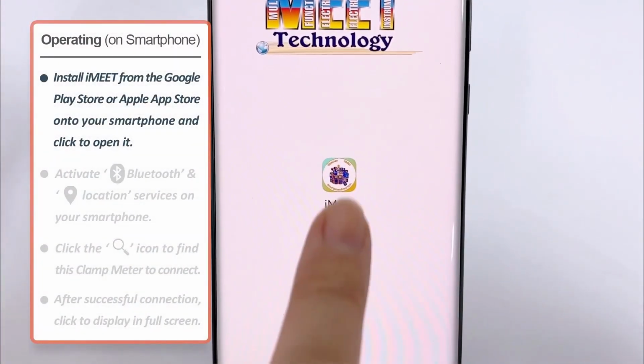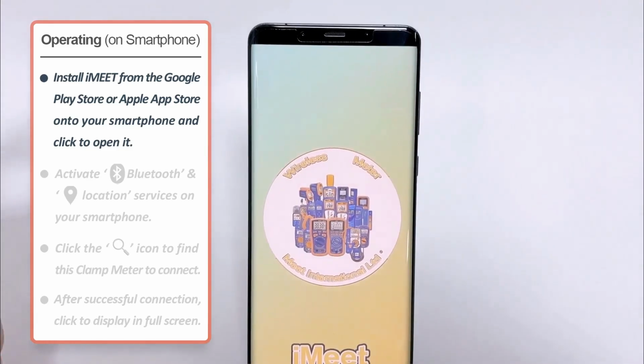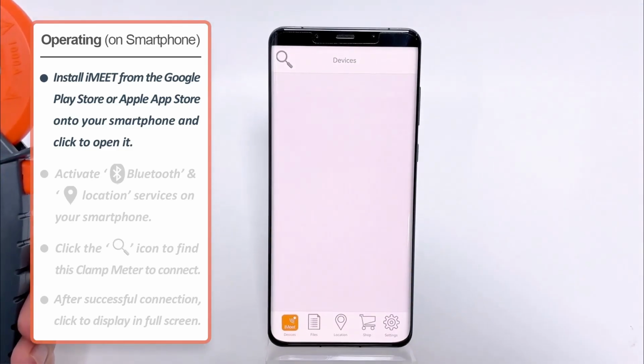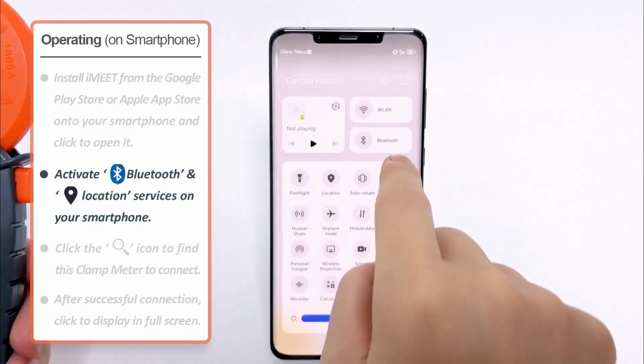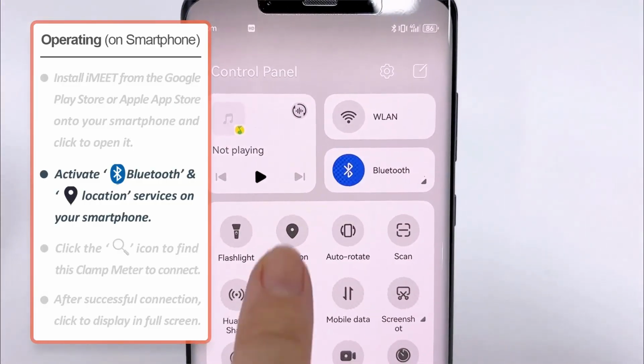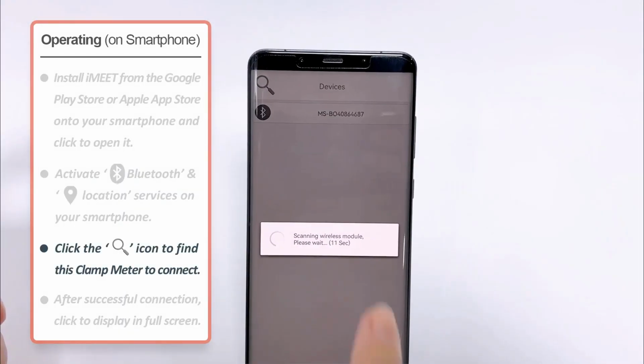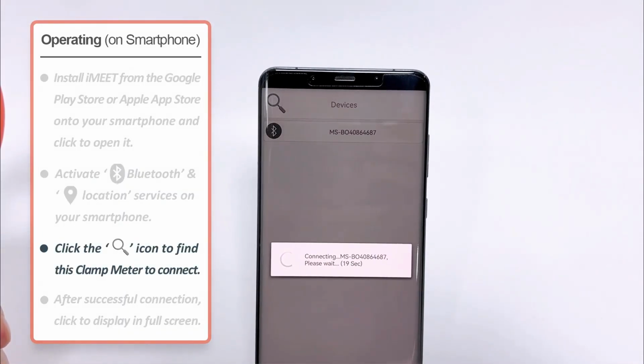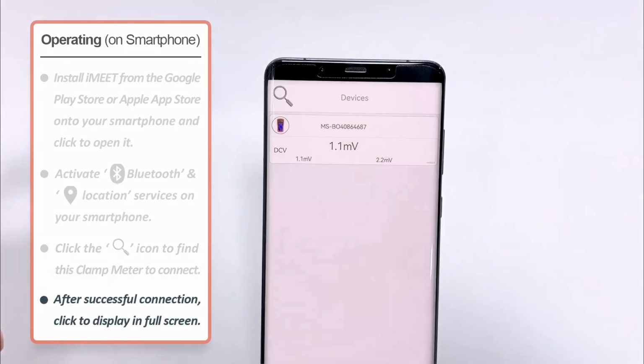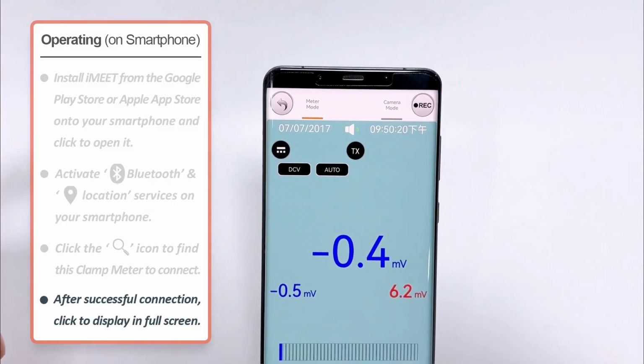Install iMeet from the Google Play Store or Apple App Store onto your smartphone and open it. Activate Bluetooth and location services on your smartphone. Click the search icon to find this clamp meter and connect. After a successful connection, click to display in full screen.